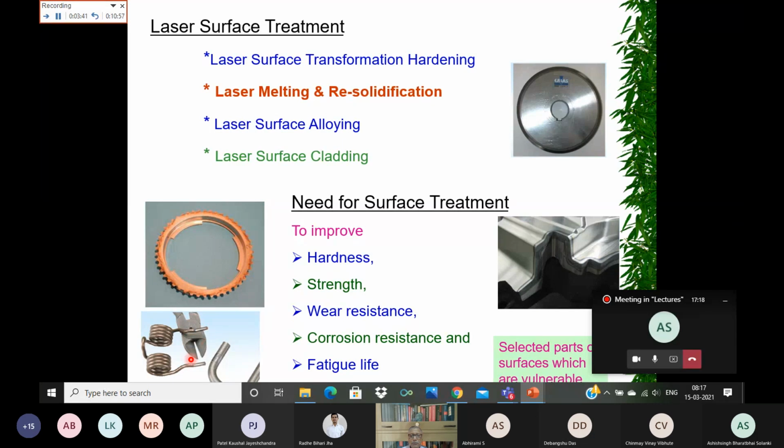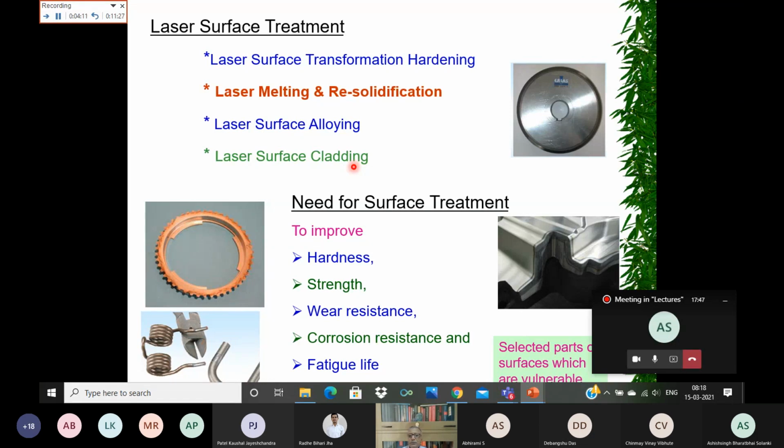This failure propagates from the surface. So one needs to improve the surface characteristics so that the life of the component can be extended. Lasers have been used for improving the life of components or treating surfaces, and these are the four different ways in which you can improve the surface characteristics. Let us see how these are done and how the lasers are utilized here.